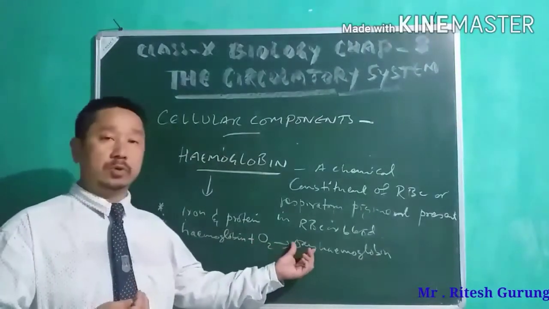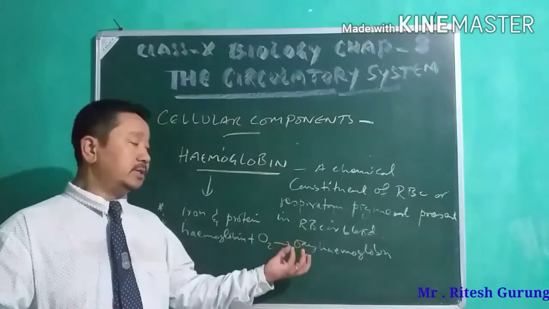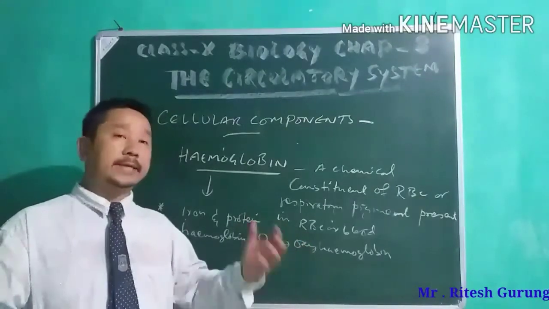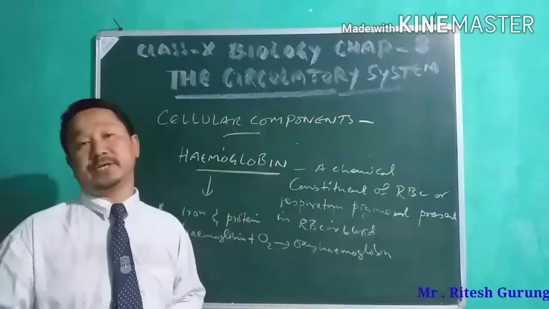Once hemoglobin comes in contact with oxygen, it forms a compound called oxyhemoglobin. In the form of oxyhemoglobin, this oxygen will be taken to the cells where it is needed for respiration.